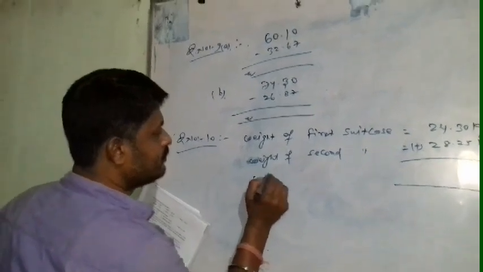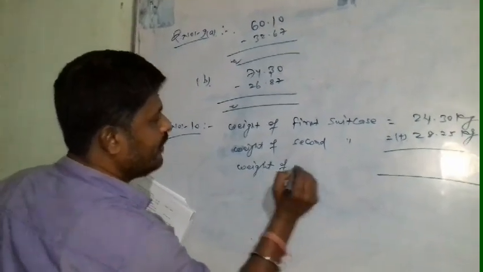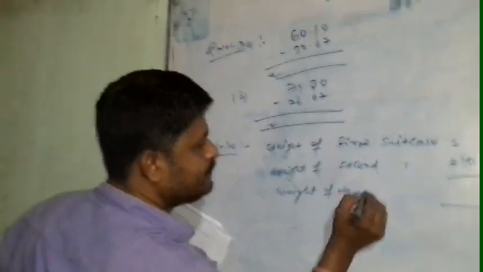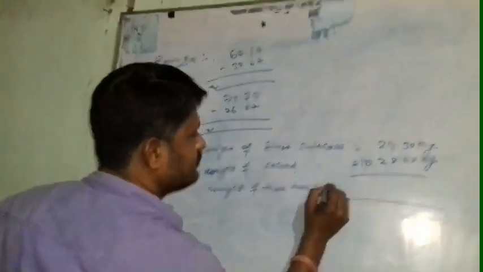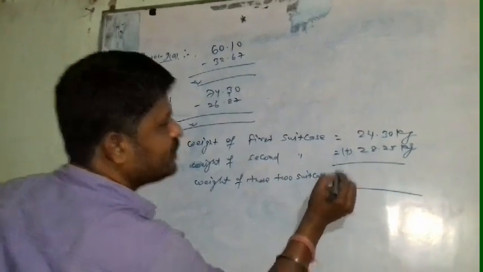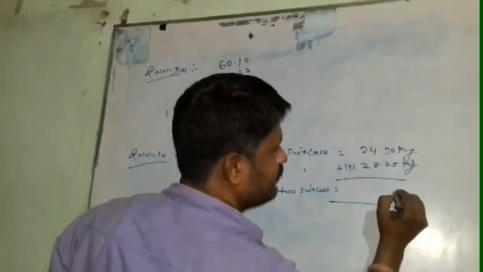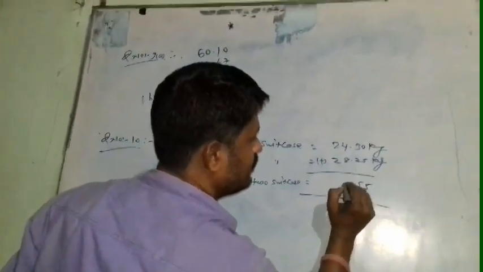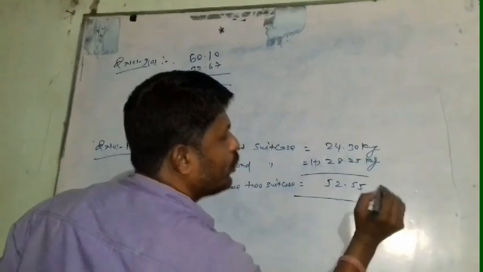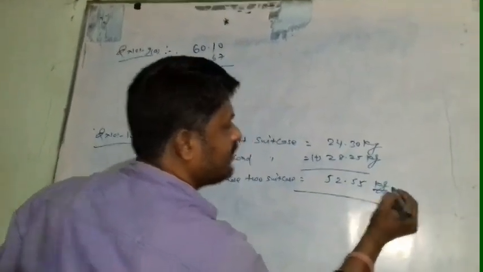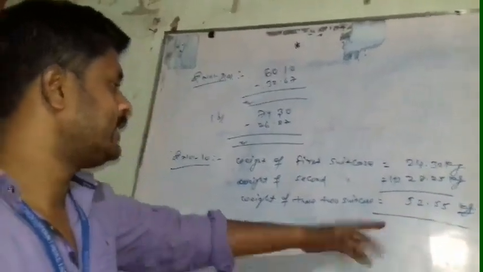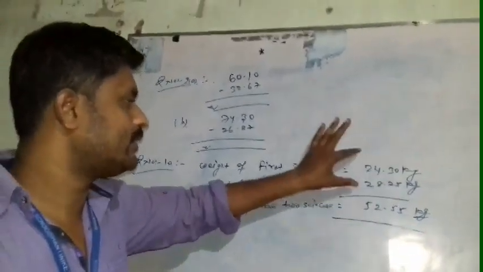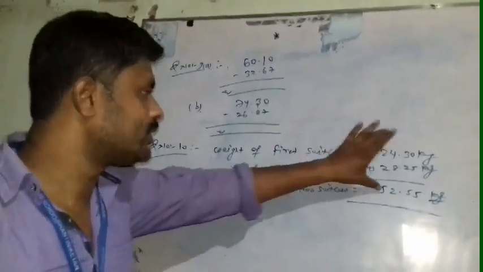The weight of these two suitcases is equal to 52.55 kg. That means 52.55 kg is the weight of these two suitcases.